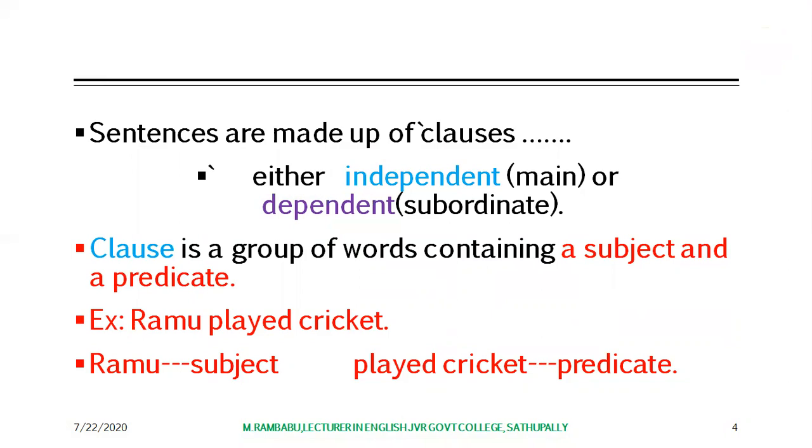A clause is a group of words containing a subject and a predicate. Predicate means the part of the sentence that contains the verb.